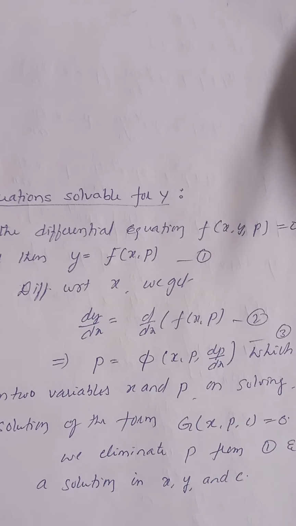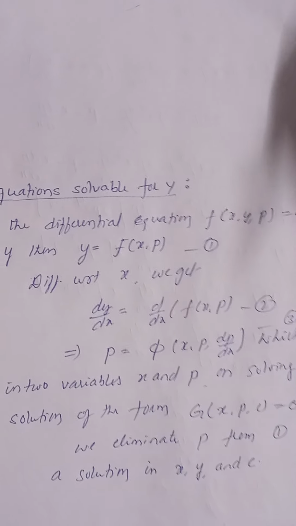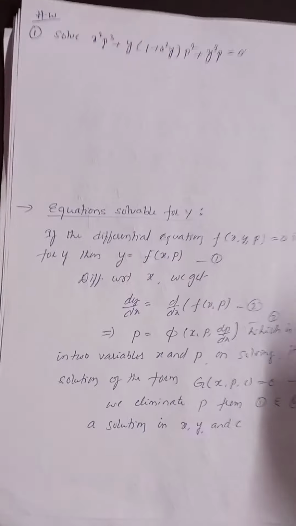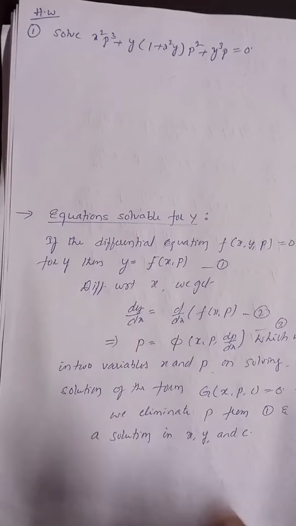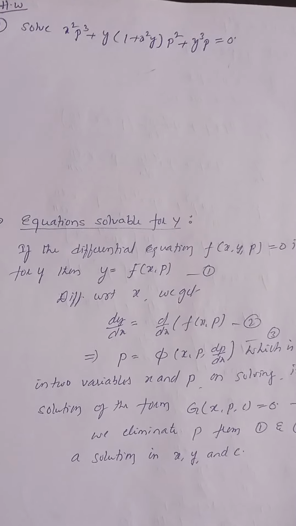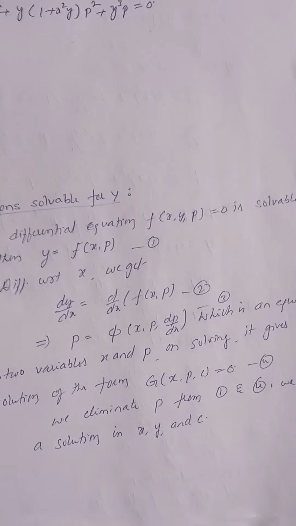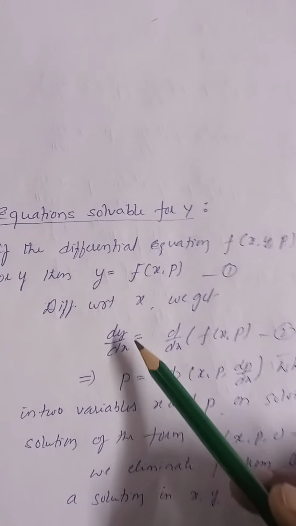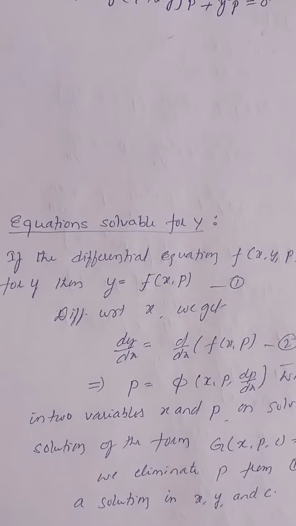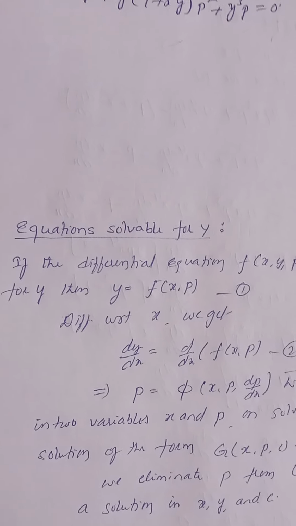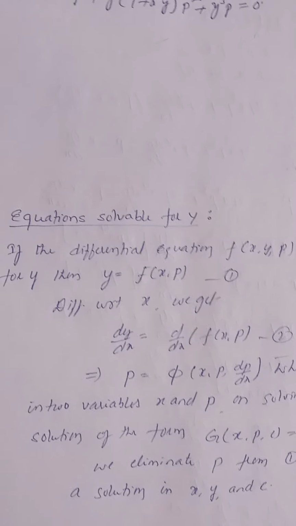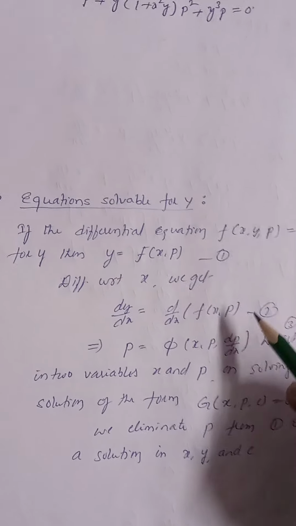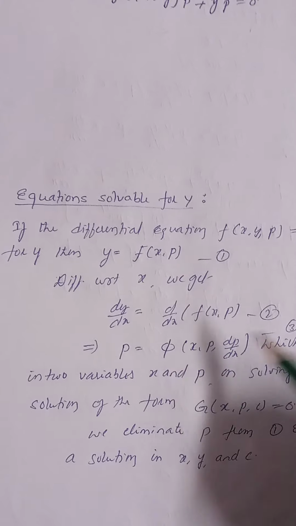If the given differential equation contains y terms whose degree is equal to 1, then it can be solvable for y. What is the procedure? The given differential equation we have to rewrite in the form of y is equal to something. Then we have to differentiate with respect to x. That means on the left side y is there, no? Differentiation of y with respect to x is dy by dx, and also on the right side you will get some other function. Some function we are denoting it by phi, right?